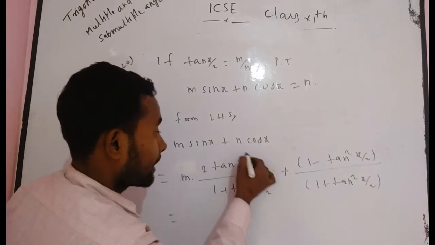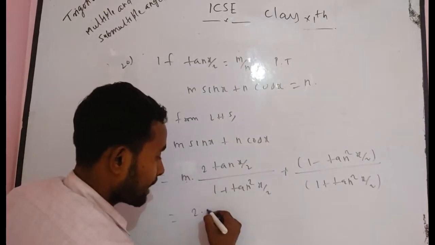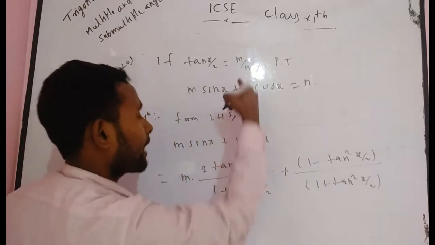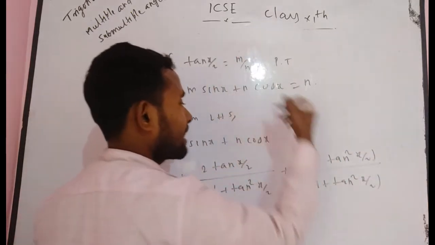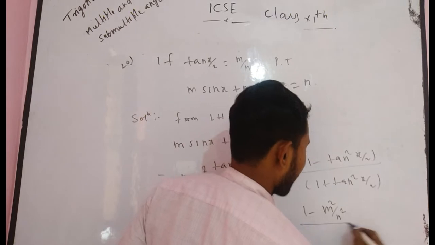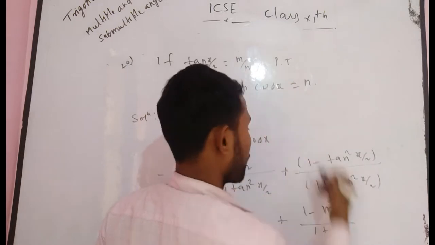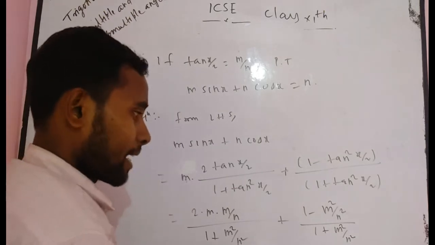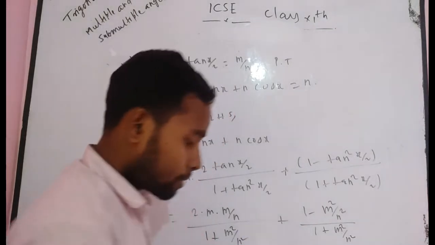You get m times 2 tan x/2, where tan x/2 is equal to m/n, divided by 1 plus tan² x/2, that means 1 plus m²/n². Plus here n times (1 minus tan² x/2), that means 1 minus m²/n², divided by 1 plus tan² x/2, that means 1 plus m²/n². Now if you take LCM here, or after simplifying it, I want to simplify one step for you, then it becomes easier.